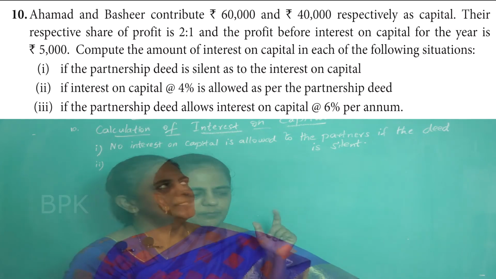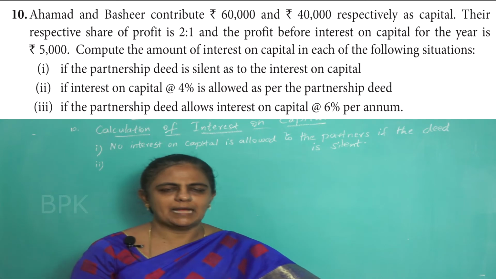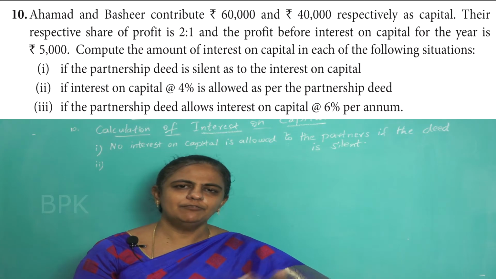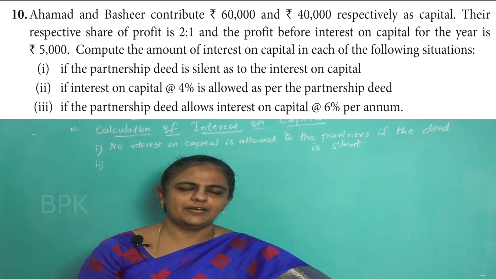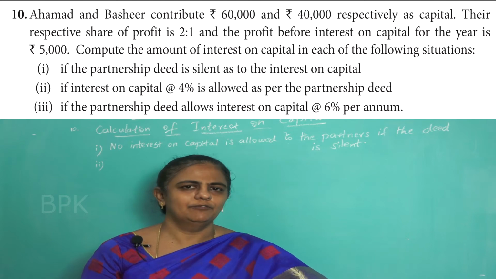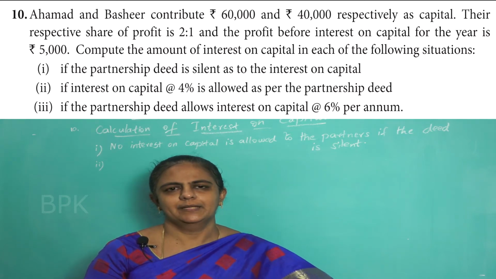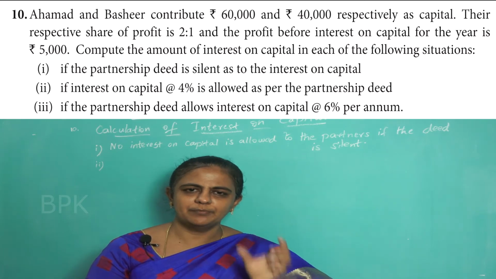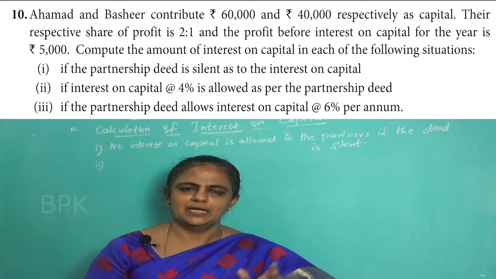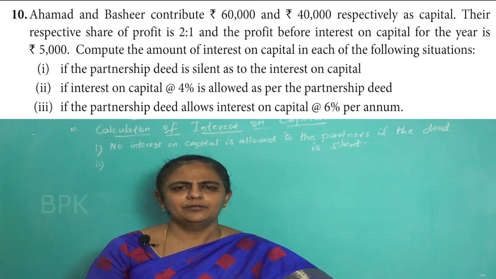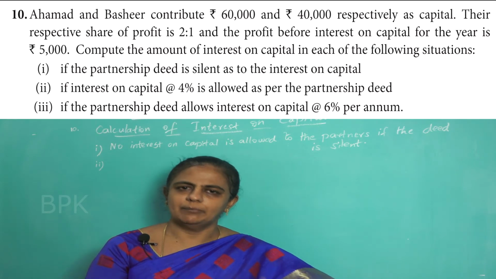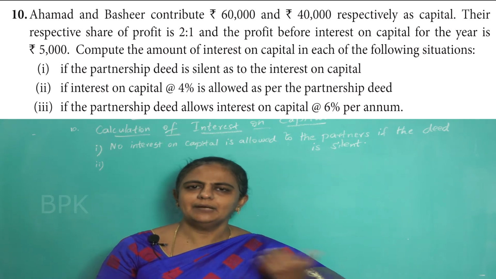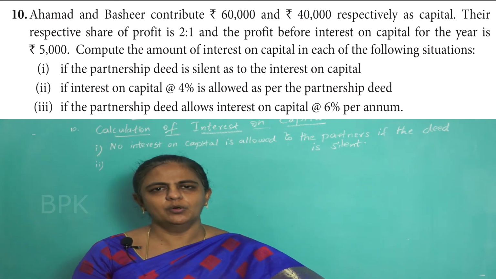Okay, now see the question now. The profit before calculating interest on capital is rupees 5,000. 5,000 rupees profit is there. So what you can do? Can you give or not? Yeah, 5,000 is enough for you to pay 4% interest on capital for both of them. Is it clear? So interest on capital can be allowed. You can give because you have sufficient profit. How much you have? 5,000. How much of interest you have to pay? You have to pay 4% for both of them on capital. So that money is enough to pay the interest on capital. So you can pay interest on capital for both the partners.